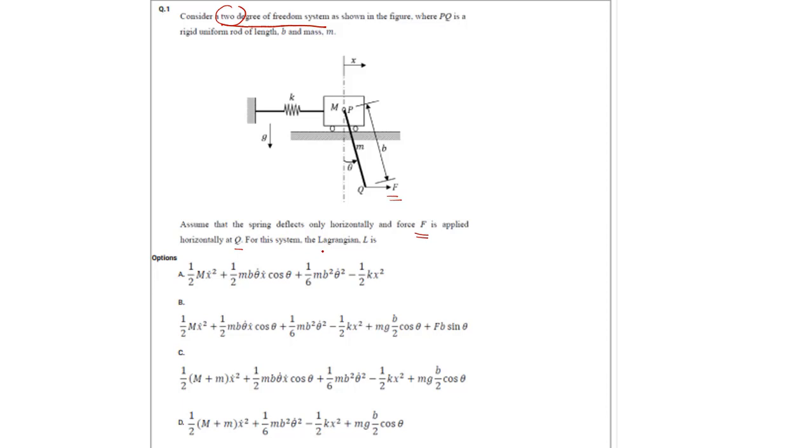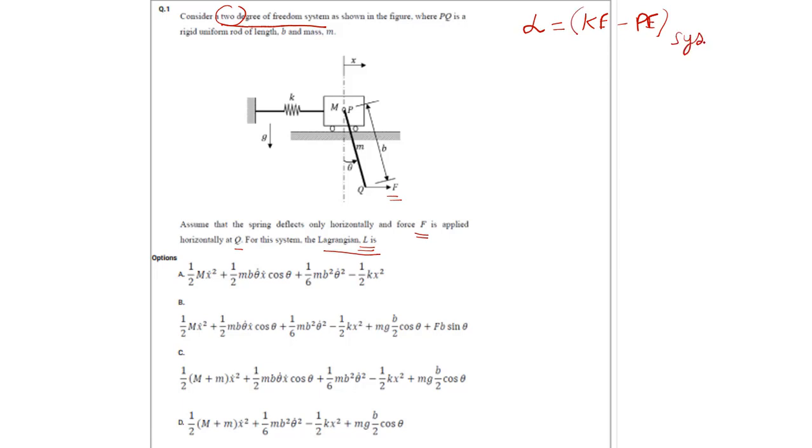Then what is Lagrangian? First thing, if we know Lagrangian, then we can proceed further, and if we don't know, then there is no point in looking at this question. Now let's suppose I know Lagrangian, and I'll write down what Lagrangian is: nothing but kinetic energy minus potential energy of the system.